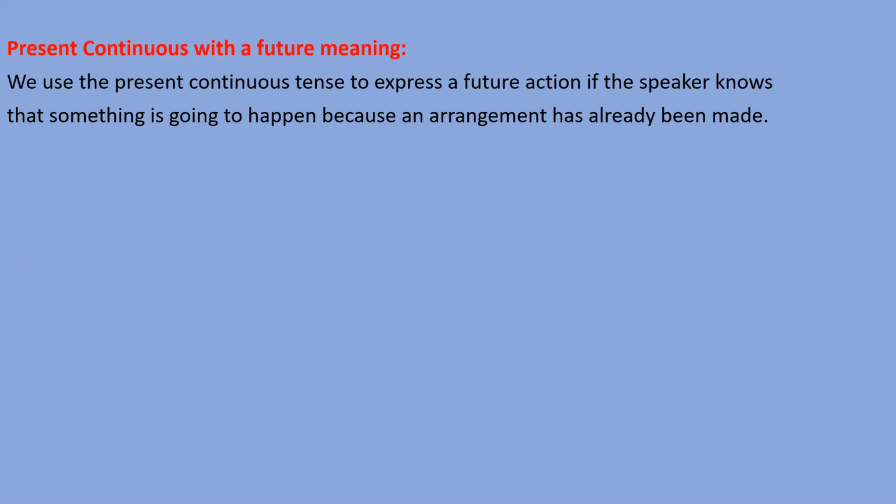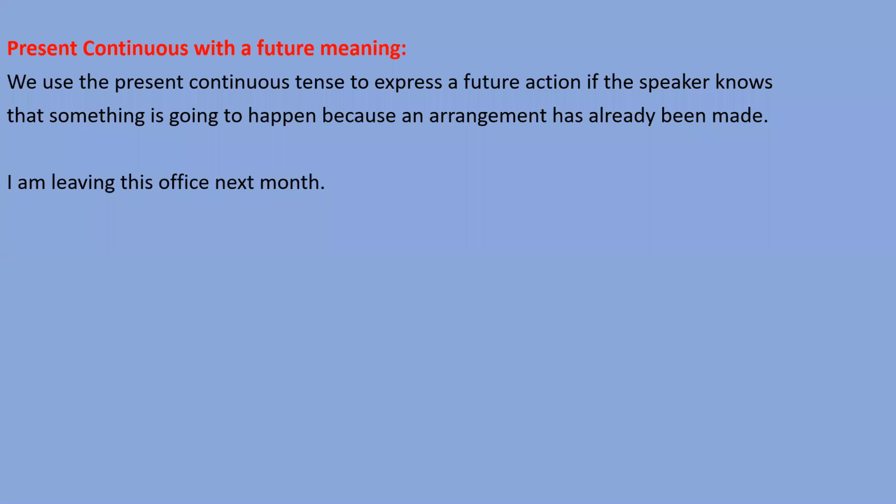So, dear students, you can use present continuous tense for a future action when you have some arrangement and when you have intention to do something in the future. In that case, you can use present continuous tense for the future meaning.